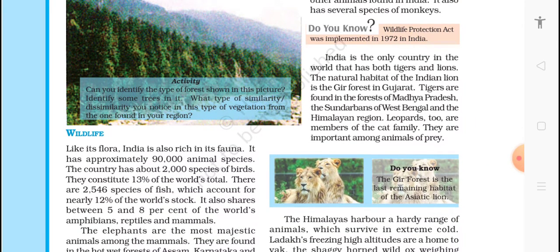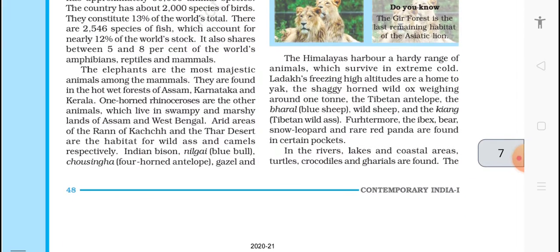The natural habitat of the Indian lion is the Gir forest in Gujarat. Tigers are found in the forests of Madhya Pradesh, the Sundarban of West Bengal, and the Himalayan region. Leopards too are members of the cat family. They are important among animals of prey. Do you know the Gir forest is the last remaining habitat of the Asiatic lion?